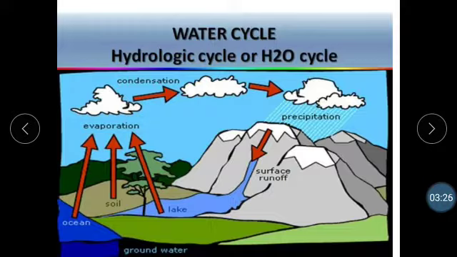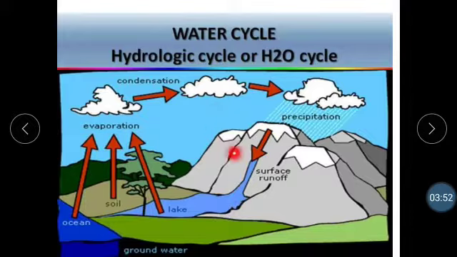Now, as far as the hydrological cycle is concerned, the solar energy is absorbed by water, then evaporation takes place, cloud formation by condensation takes place, and then precipitation, that is rain or snow, takes place, and the flow of water is known as surface runoff.